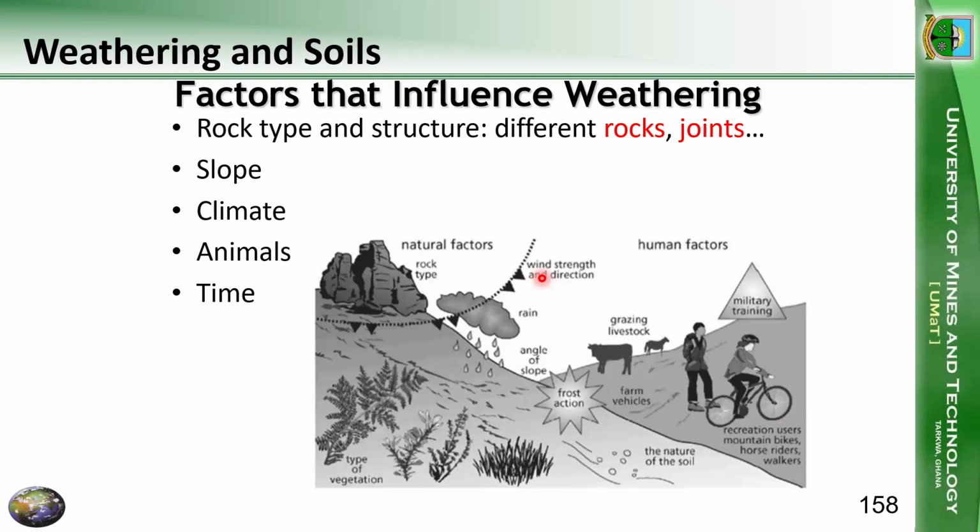All right, so let's quickly look at the factors that influence weathering. We know that the rock type and structure will influence weathering. Different rocks, for instance, the limestone and the sandstone, right? Joint networks, slope, climate, animals, and time. All these factors are going to influence the rate of weathering: rock type and structure, slope, climate, animals, and time.